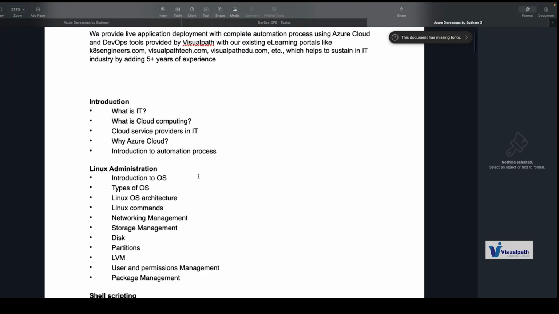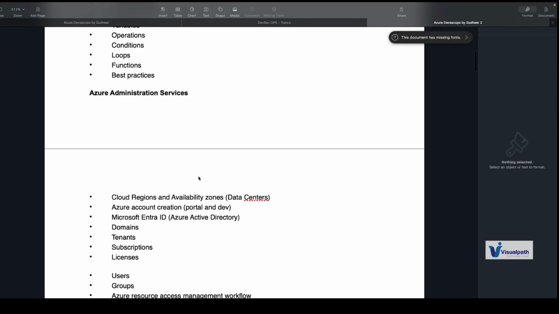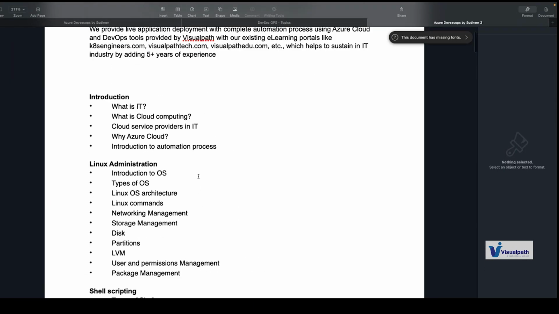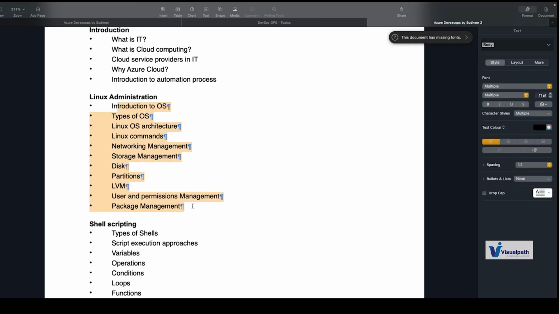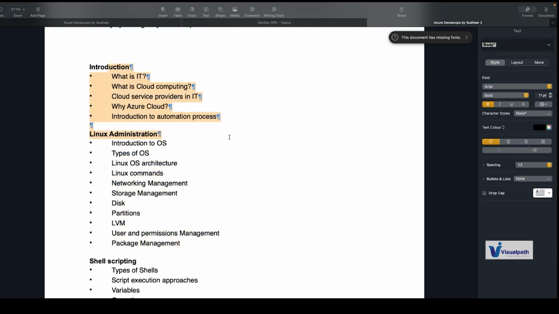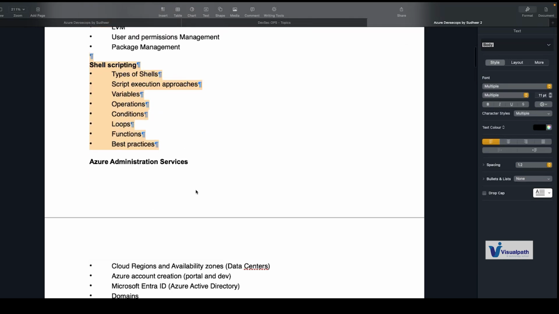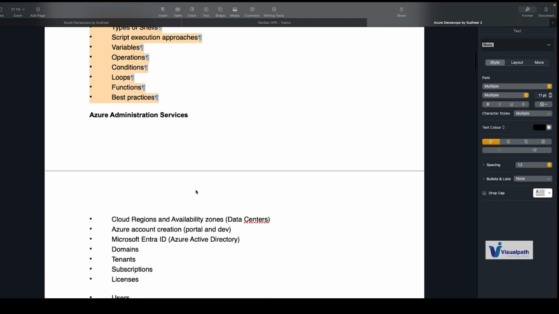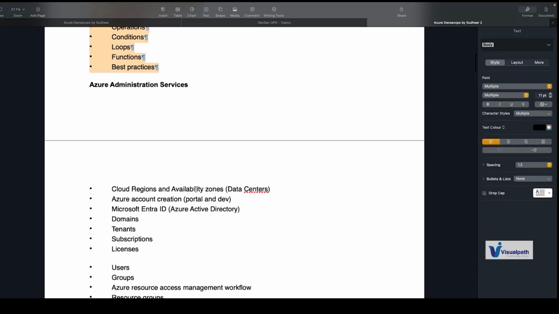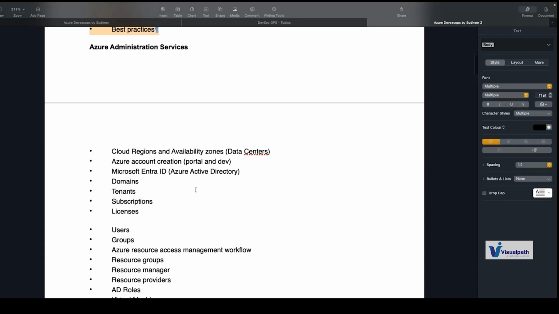So here, we will give you an introduction and explain different components of the Linux operating system. We'll explain what Azure is, how Azure works, and teach you the basics of shell scripting. Then we will move towards Azure Active Directory, where it talks about user permission, identity and access management, least privilege and other things.